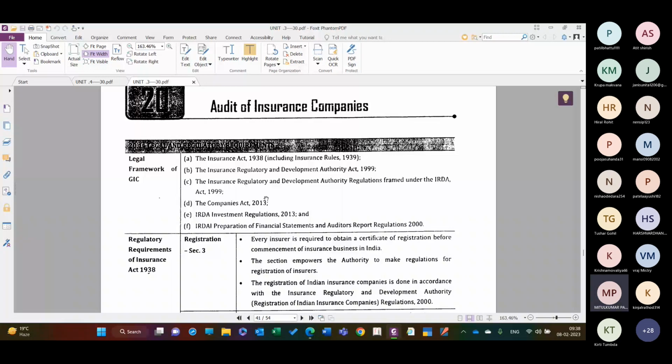IRDA Investment Regulations, because the insurance company also invests the premium they receive, so that they can return the funds to the policyholders. So Investment Regulations 2013, and the Insurance Regulatory and Development Authority of India (Preparation of Financial Statements and Auditor's Report) Regulations 2000. So there is a separate audit report in this case, different audit reports are covered under here. So that is what the legal requirements are.